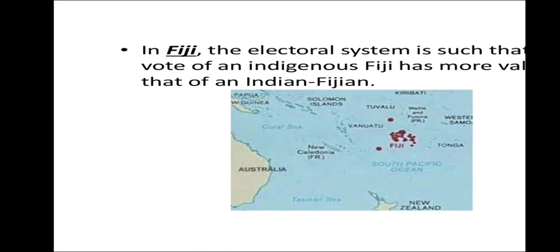Next we have Fiji. So let's take the example of Fiji. And you can see in Fiji, the electoral system is that the vote of an indigenous Fijian has more value than that of an Indian Fijian.